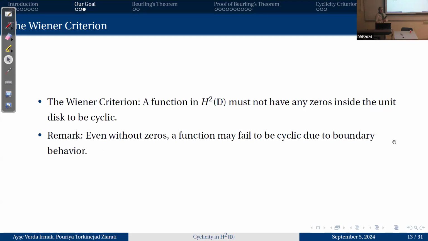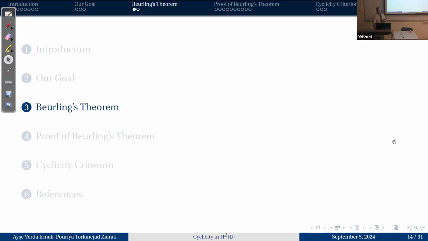Before going into more detail, I will introduce a more intuitive approach, which is the Wiener criterion, and it states that the function in H2D must not have any zeros inside the unit disk. So think of it like this. Suppose f has a zero at point a, then any polynomial multiple of f would again have a zero at that point. So we wouldn't be able to approximate any function g without a zero at that point. So even though this is a necessary condition, it's not enough for us. Even without zeros, a function may fail to be cyclic. So this is where we introduce Beurling's